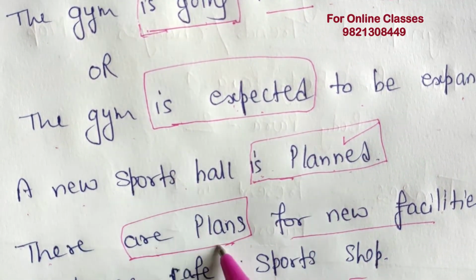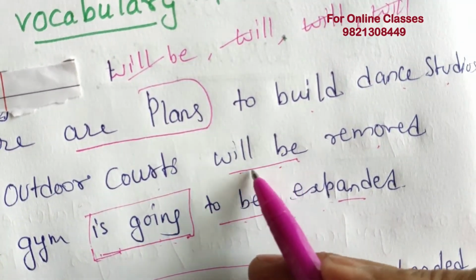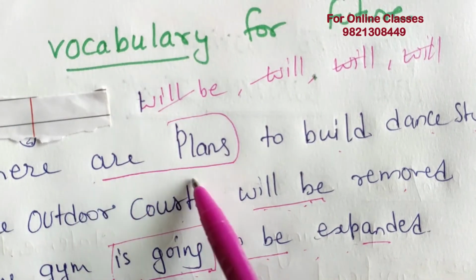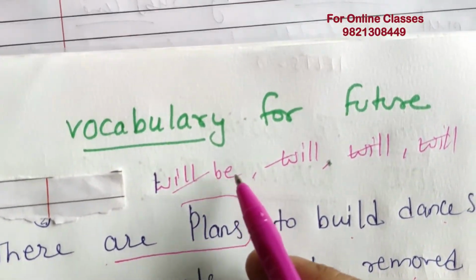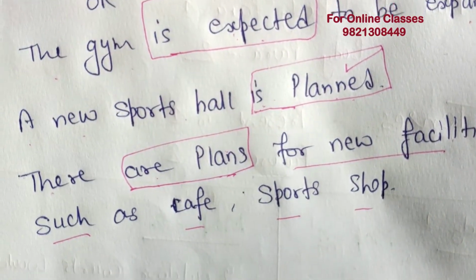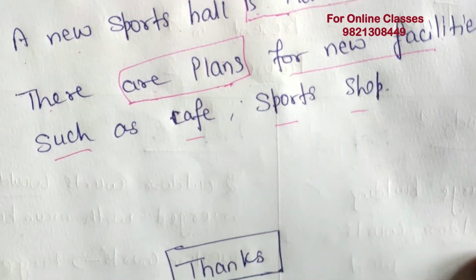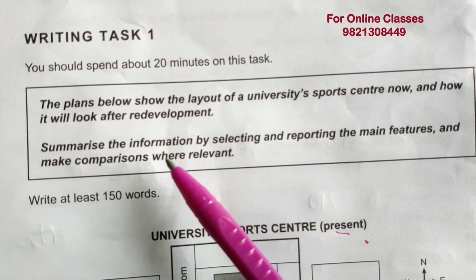Is planned, are plans, is going to be, will be, of course this is future. These kinds of vocab you can use for future tense. So I hope this would be a very helpful video for you in attempting this kind of questions for writing task 1. Thank you so much.